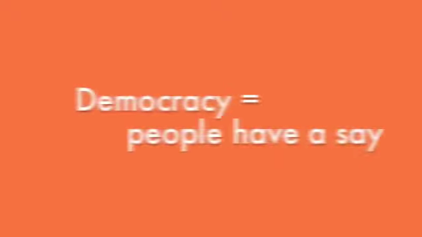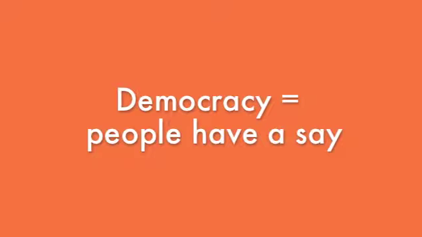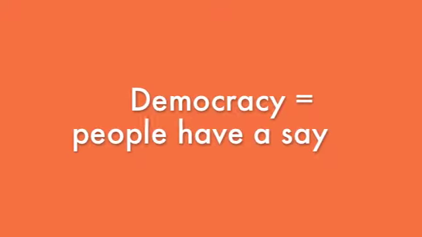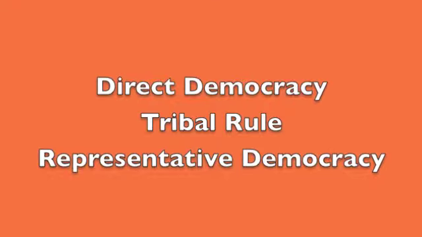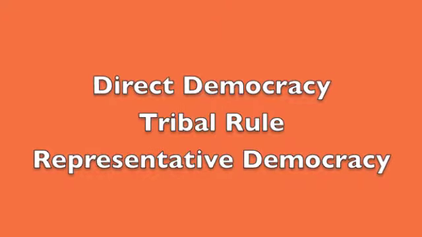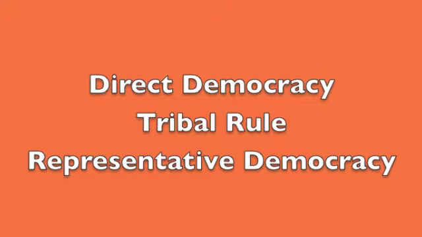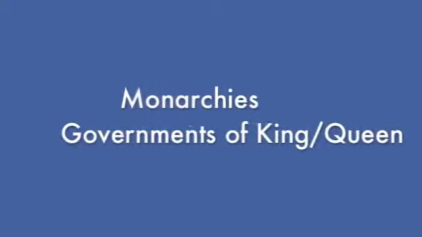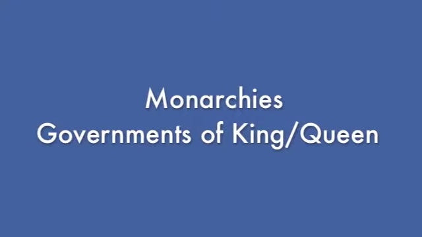Let's recap. A democracy is a political system in which people have a say in their government. Three types of democracies are direct democracy, tribal rule, and representative democracy. Monarchies, governments with a king or queen.